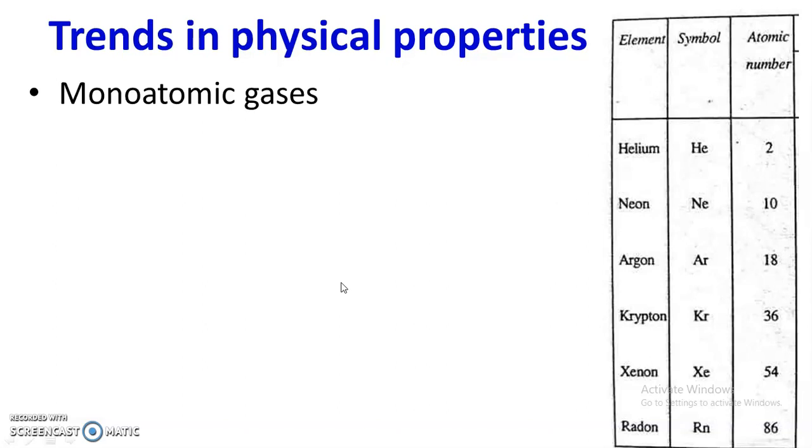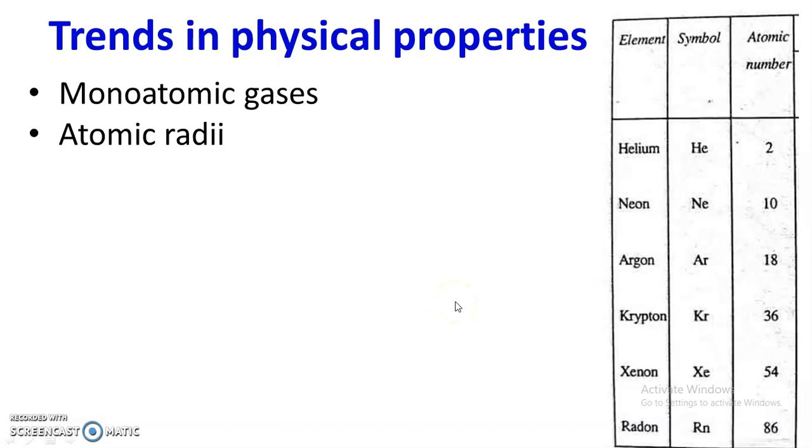And for noble gases, this value is very close to 1.66. This is the indication that all these noble gases exist as monoatomic gases.